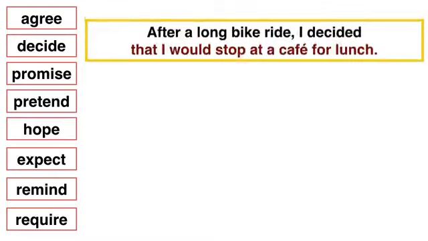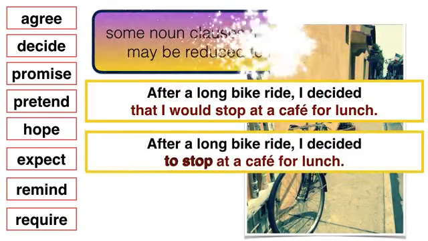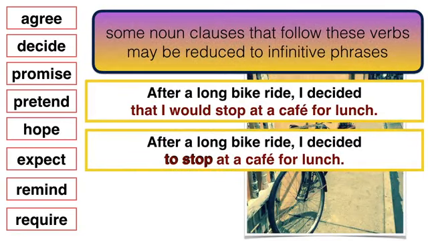For example, after a long bike ride, I decided that I would stop at a cafe for lunch. Also, some of the noun clauses that follow these verbs may be reduced to infinitive phrases. As you see here in this example, we reduced "that I would stop at a cafe for lunch" to "stop at a cafe for lunch."